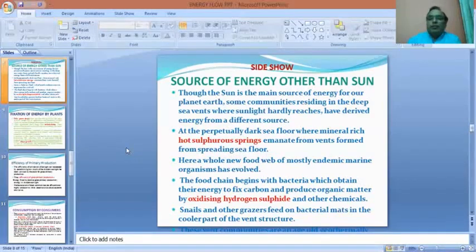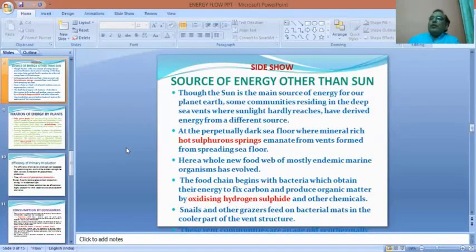But since solar energy penetrates those springs, the organisms thriving in those ponds also depend upon solar energy. But there is a community of living beings thriving at the bottom of the oceans, where the solar rays never penetrate. So they live in perpetual darkness. The question arises, from where do they derive their energy to sustain their life processes?